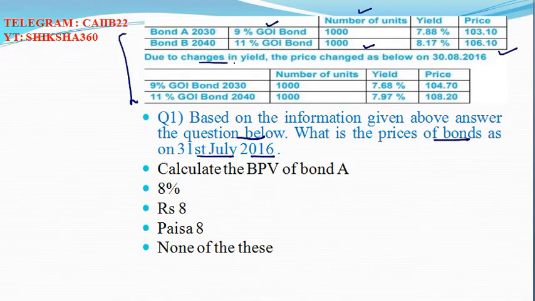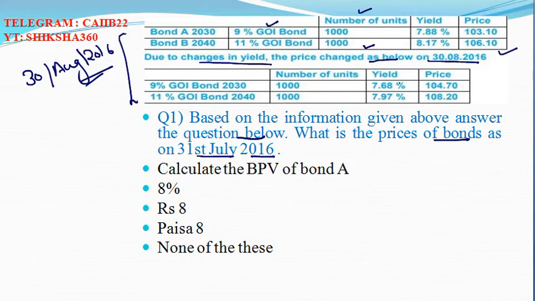Due to the changes in yield, the price changed as below after 30th of August 2016. Now let's discuss what the new prices are.